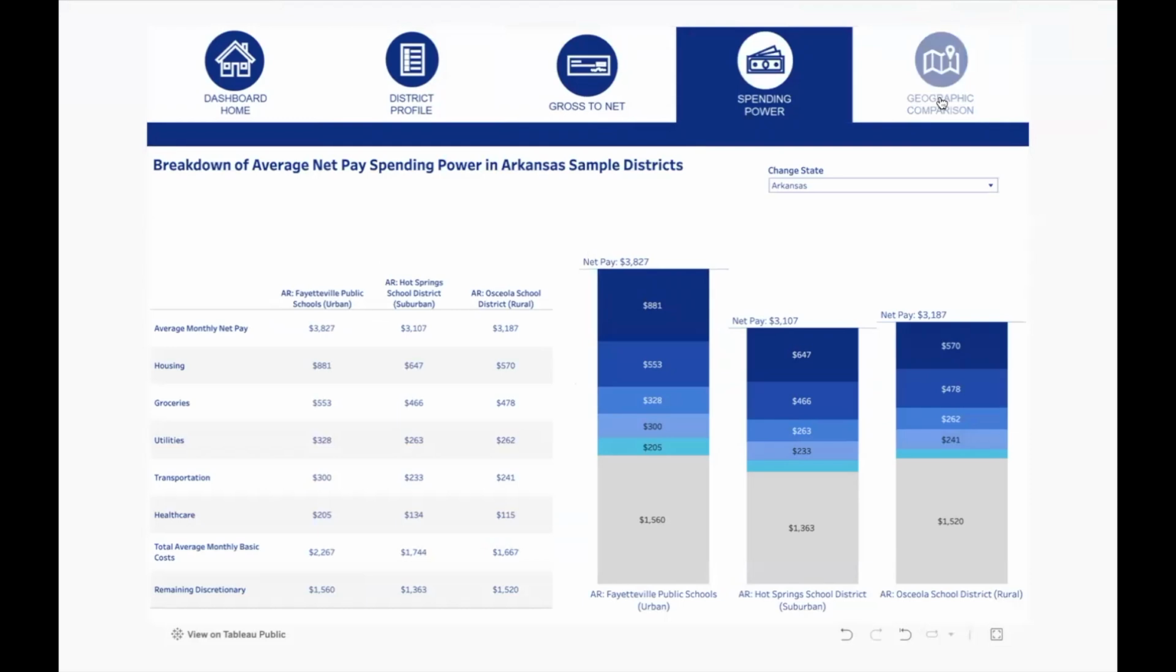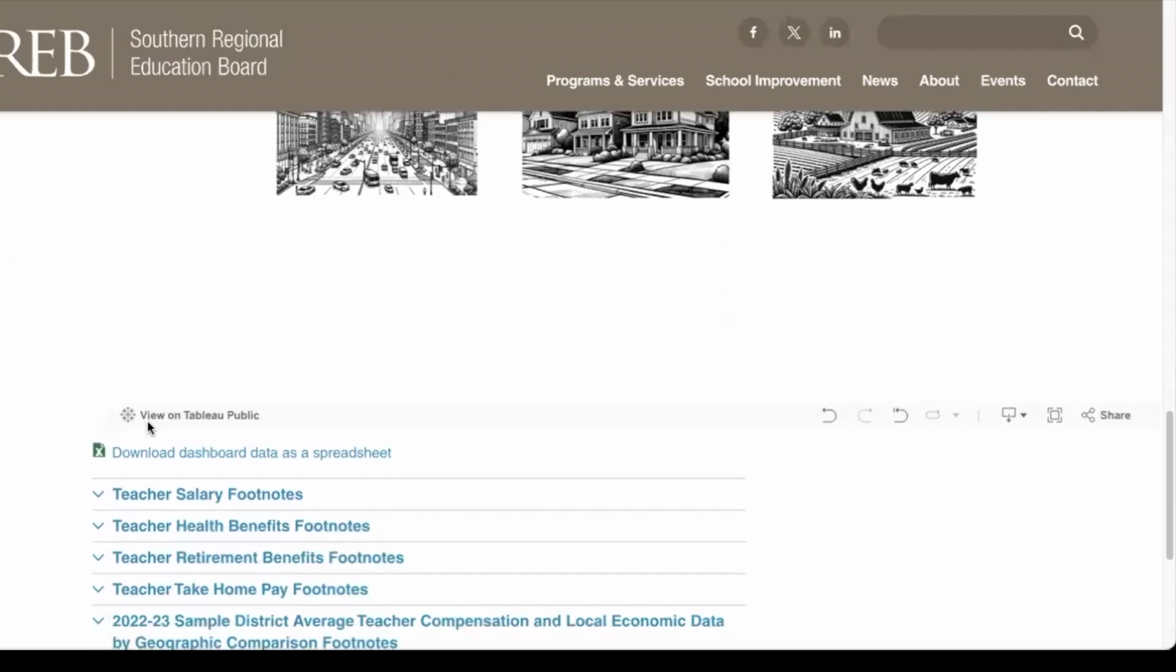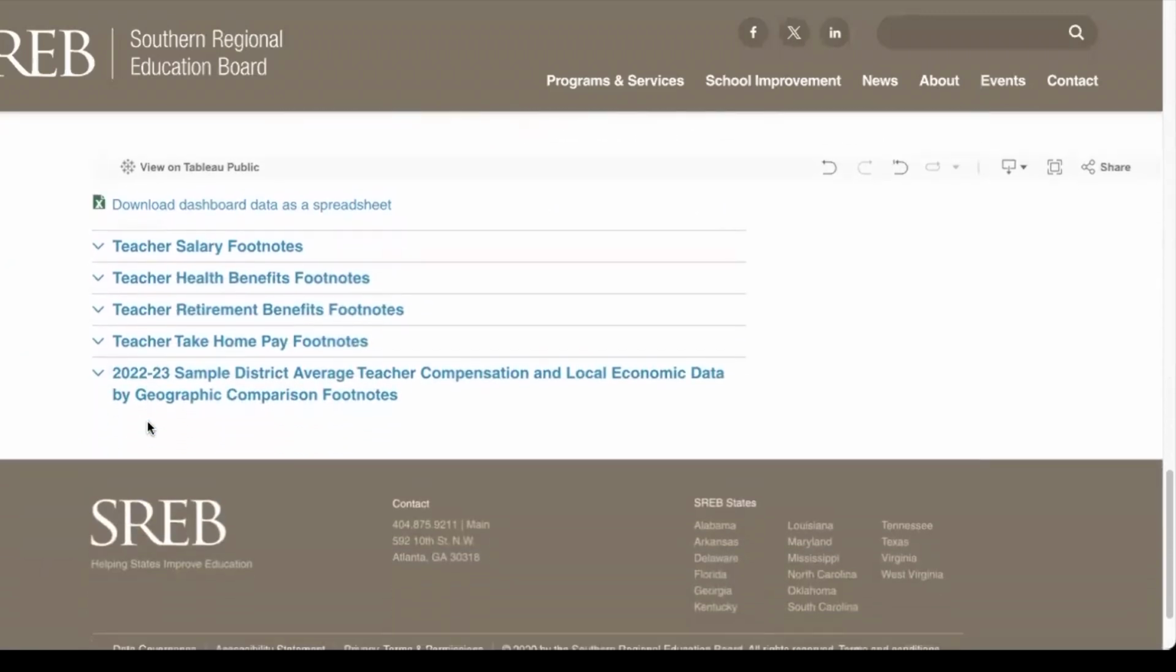Community and Economic Research. To view the raw data for your own research, scroll down to the bottom of the web page to find our footnotes and sources for each tab in both dashboards. Above these accordions, you'll see a green Excel file icon where you can download the